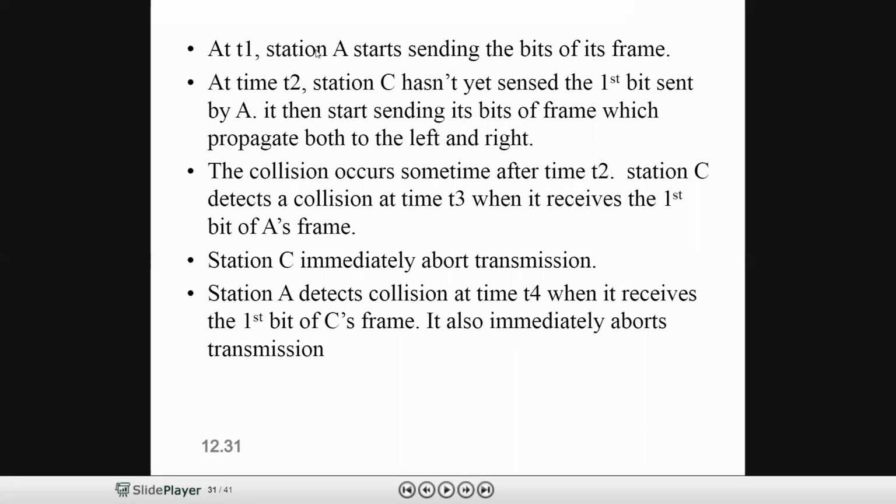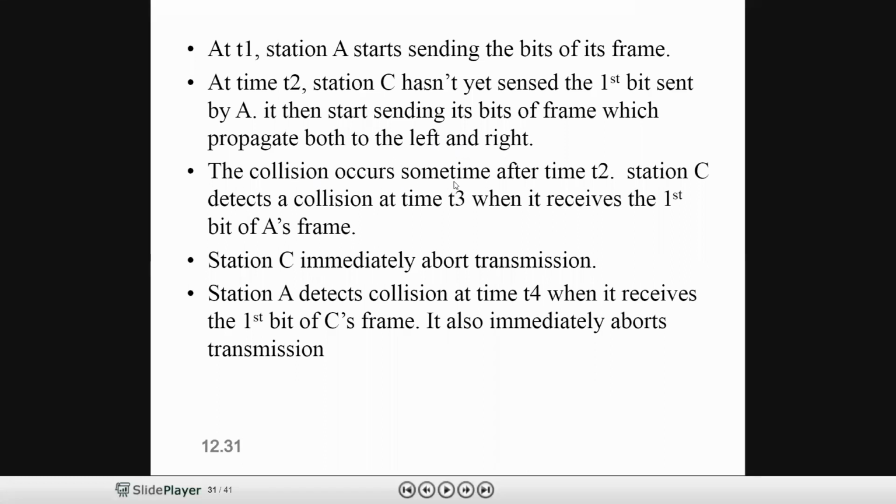This is the explanation. At time T1, station A starts sending the bits of its frame. At time T2, station C has not yet sensed the first bit sent by A. Why? Because the first bit of A has not yet reached C, so C starts sending the bits of its frame, which propagate in both left and right directions.